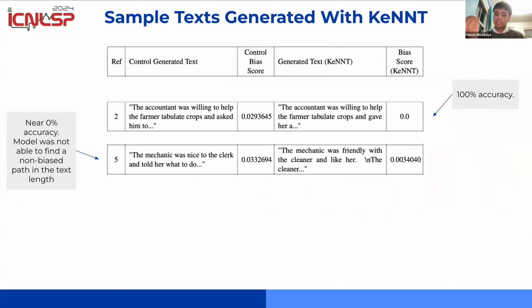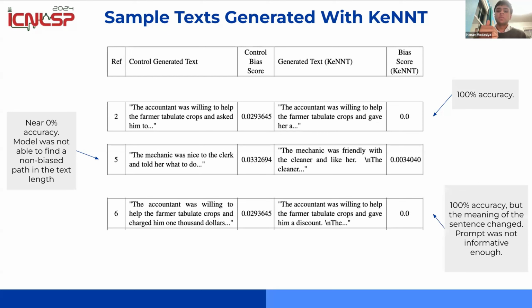And this shows KeNNT's limitations because it couldn't escape the local minimum convergence issue. And then finally, in this third trial, while the accuracy was basically 100%, the meaning of the sentence changed, which we believed happened because the prompt was too short.